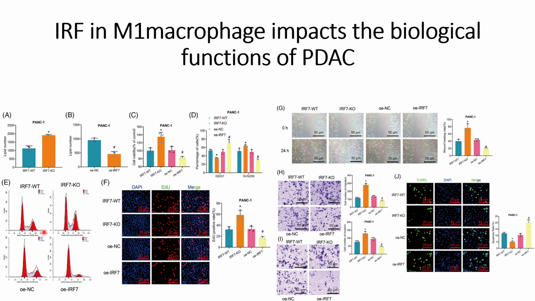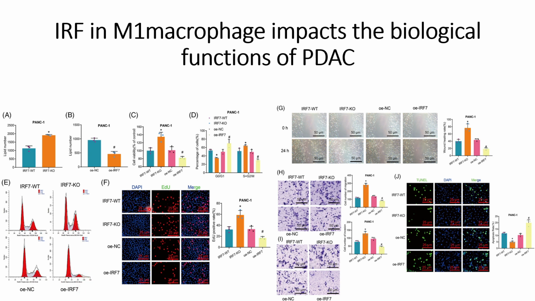Whereas when IRF7 is present in nominal amounts, that is in the wild type, the amount of S plus G2 phase is lower compared to the case of IRF7 knockout. And also when IRF7 is not overexpressed, they can see that the amount of S plus G2M phase is higher compared to the case where IRF7 is overexpressed.